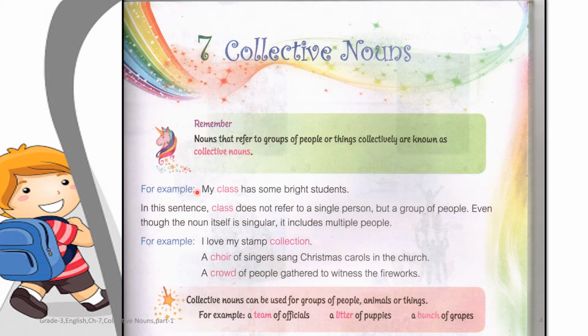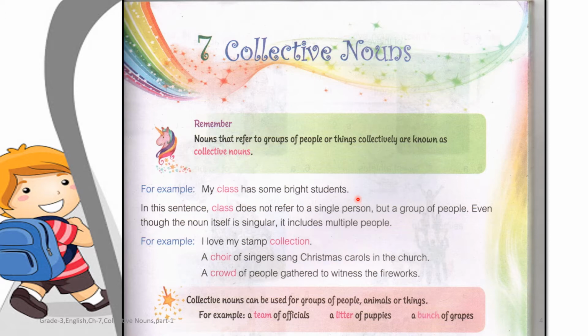For example, my class has some bright students. So children, what is class in this sentence? Yes, it's a collective noun that refers to the group of bright students. In this sentence, class does not refer to a single person.